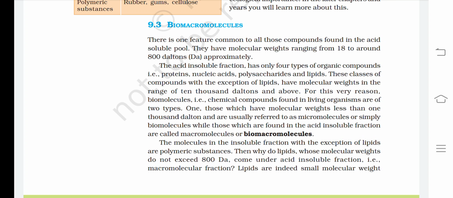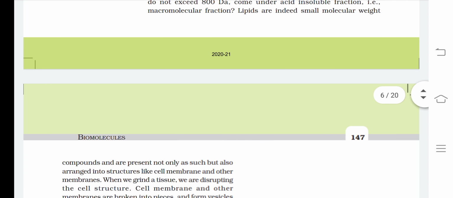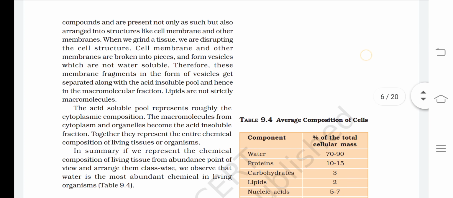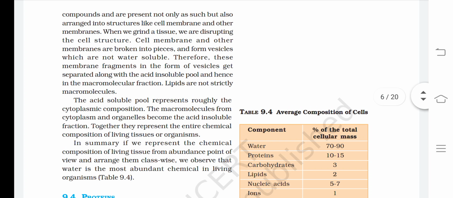The molecules in the insoluble fraction, with the exception of lipids, are polymeric substances. Then, why do lipids, whose molecular weights do not exceed 800 Dalton, come under the acid insoluble fraction, that is, the macromolecular fraction? Lipids are indeed small molecular weight compounds and are present not only as such but also arranged into structures like cell membrane and other membranes.